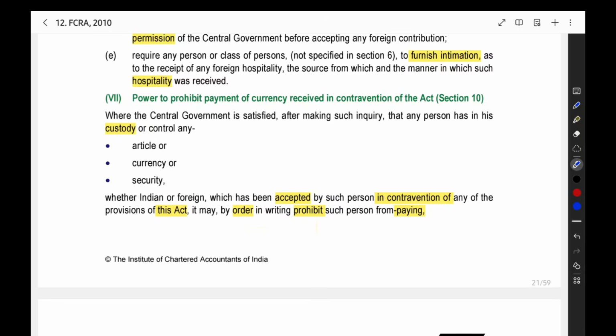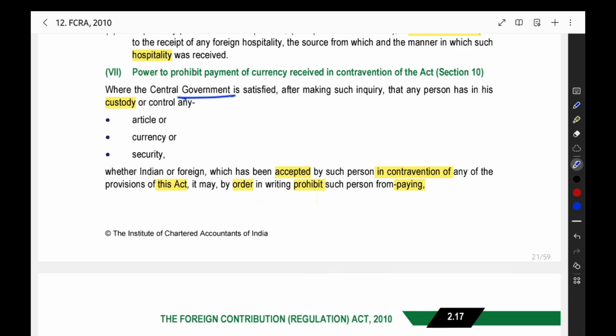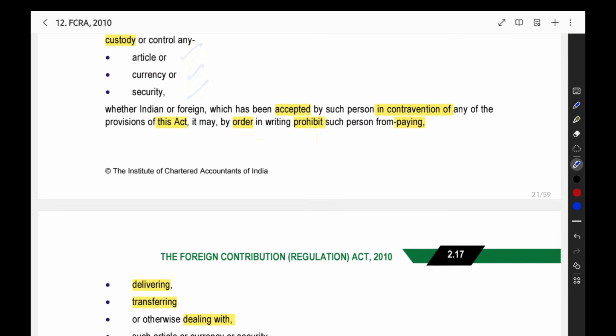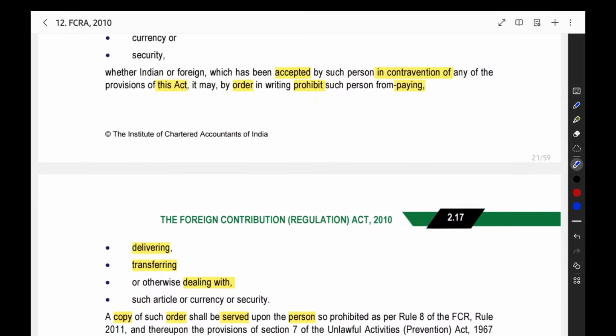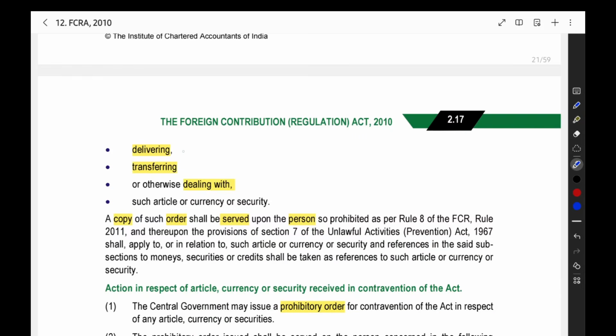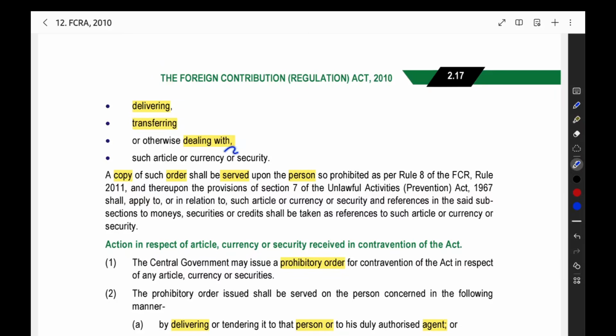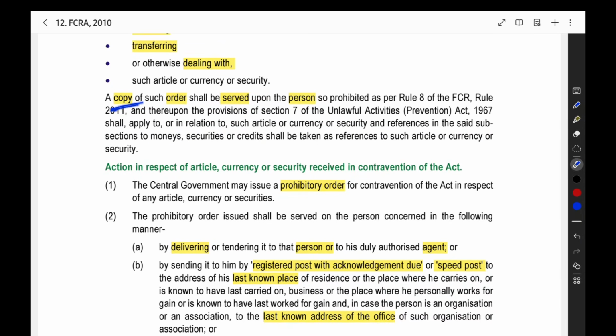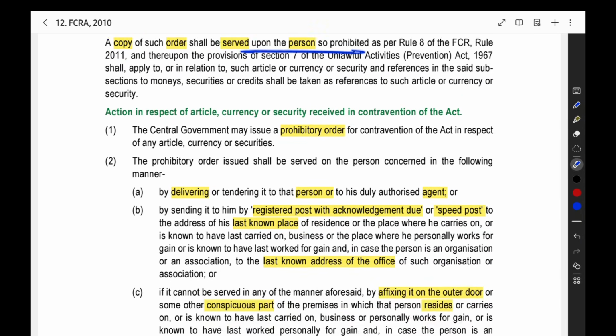Then, when you are receiving any foreign contribution in contravention of the act, you did not properly follow the act, but you received some foreign contribution. Now, the central government will take it into their custody. They will seize the article, currency, or security that you received in contravention of this act by an order. They will also make an order that you cannot transfer, deliver, or deal with this foreign contribution. Like that, they may pass such an order also. The order copy will be served to the person prohibited.